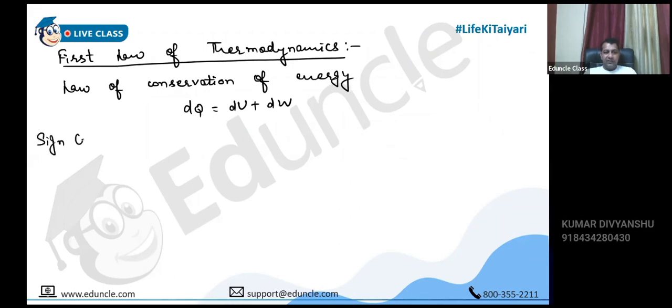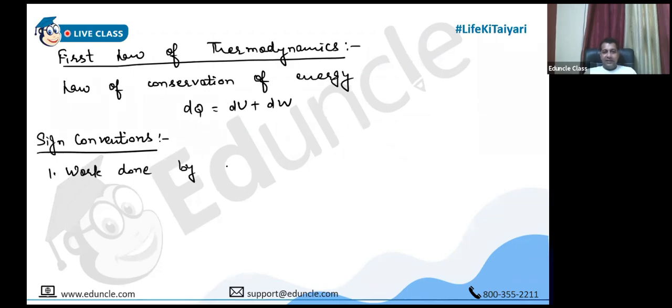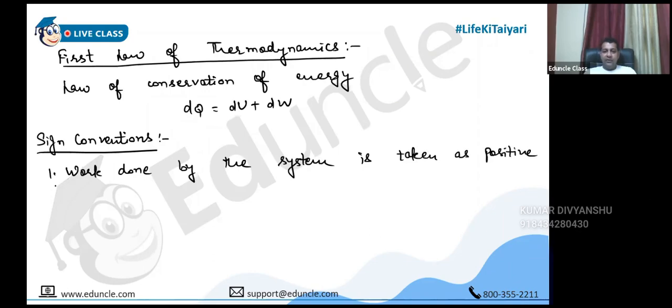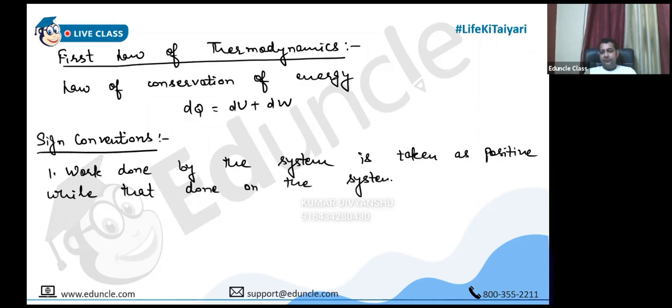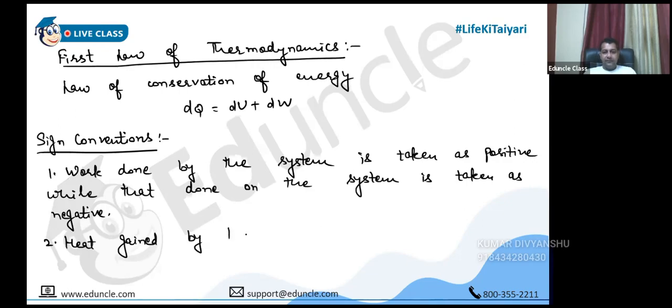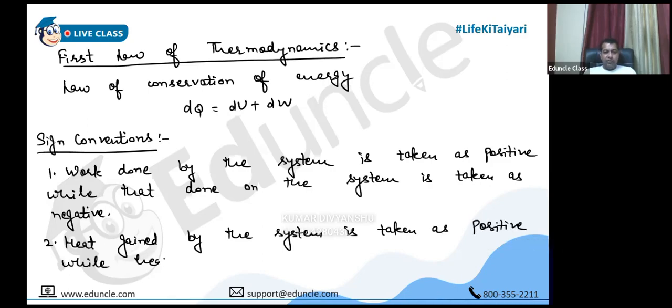And for this, there are certain sign conventions. Work done by the system is taken as positive, while that done on the system is taken as negative. Heat gained by the system is taken as positive, while heat lost by the system is taken as negative.